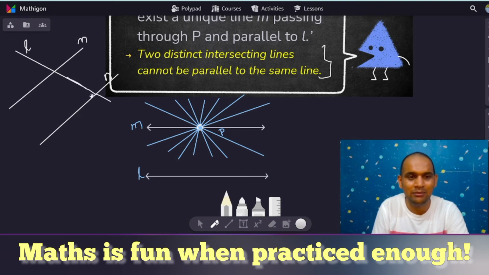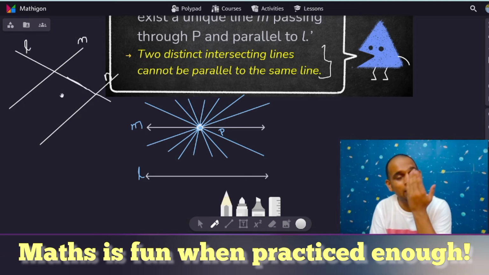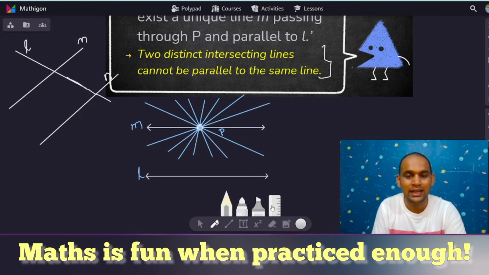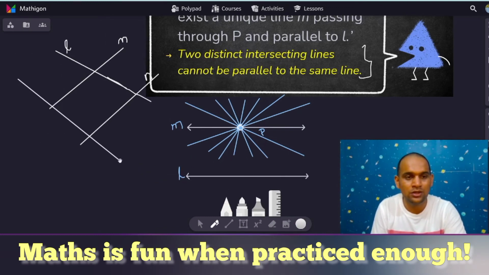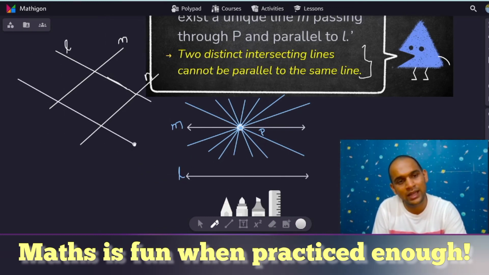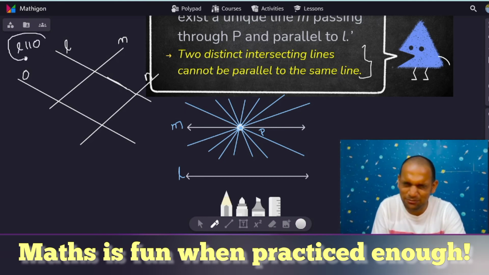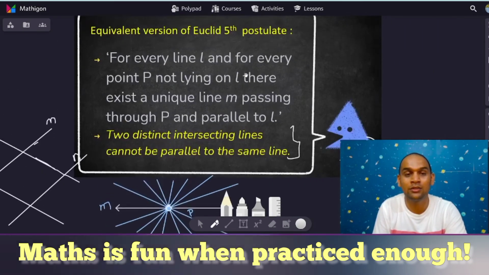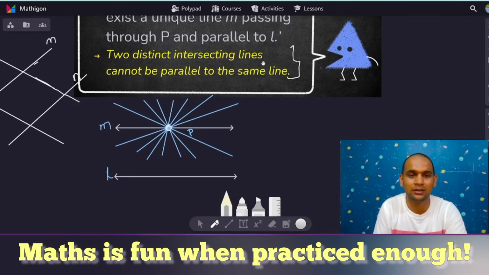Because after some time it will intersect L. Similarly, if I draw one line O which is parallel to L, then as you can see, it is intersecting M. So that is what this particular equivalent version says: two distinct intersecting lines cannot be parallel to the same line.